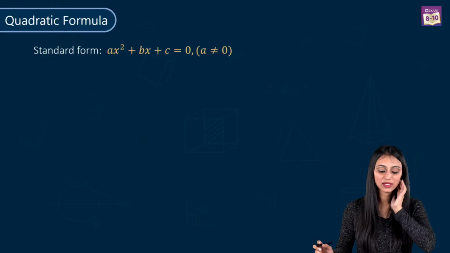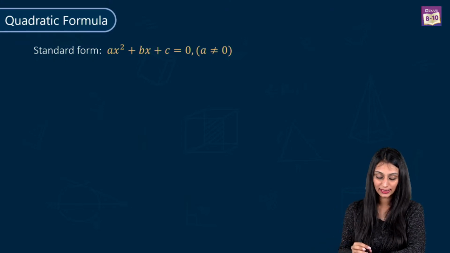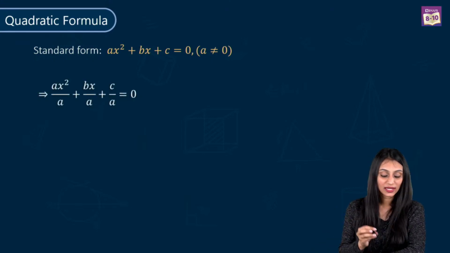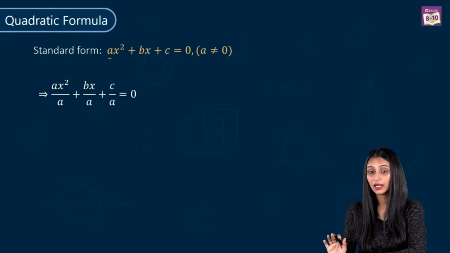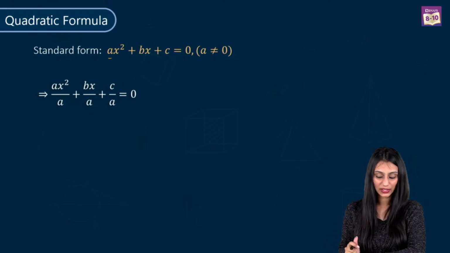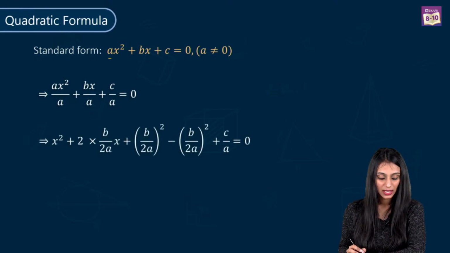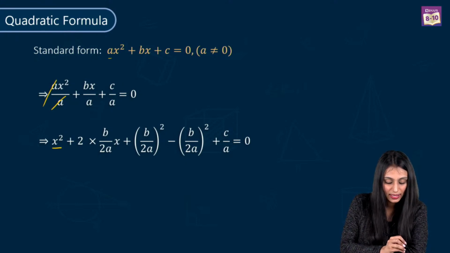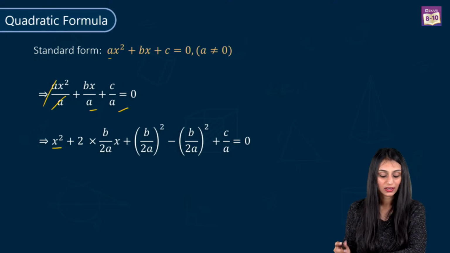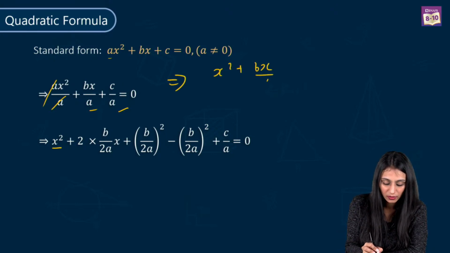Alright, so we have ax square plus bx plus c equal to 0, where a is not equal to 0. Now we know it, right? It cannot be equal to 0. So first we know that we have to make the coefficient of x square 1. This is what we learned in the previous topic. So I'll divide the entire equation by a. Each of these terms is divided by a, right? So this gets cancelled, we have x square, and bx by a plus c by a. Now this is what we get after this. x square, let me just write down the missing step over here, plus c by a equal to 0.